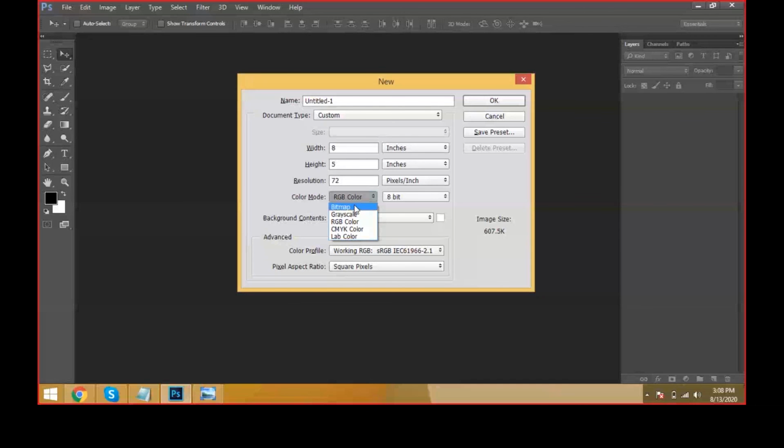Grayscale is nothing but black and white mode. CMYK, RGB, red, green, blue. CMYK, cyan, magenta, yellow, K for key color. Lab is nothing but negative shade colors. Like this, we can see the remote channel will be RGB.